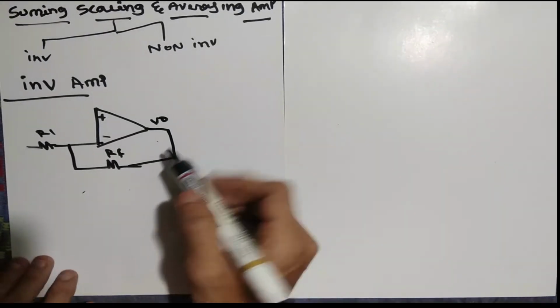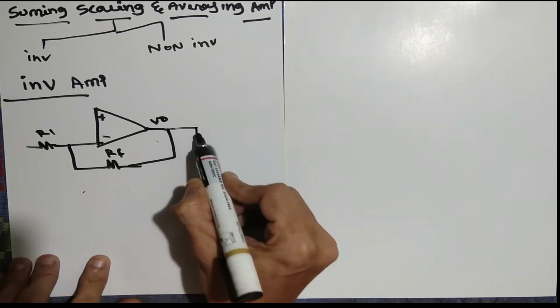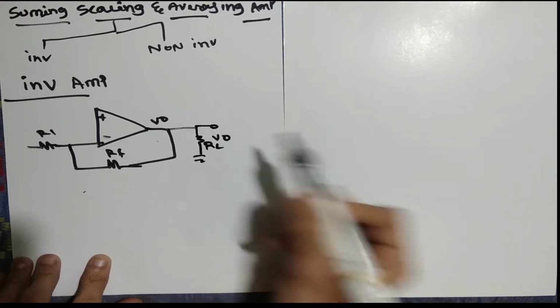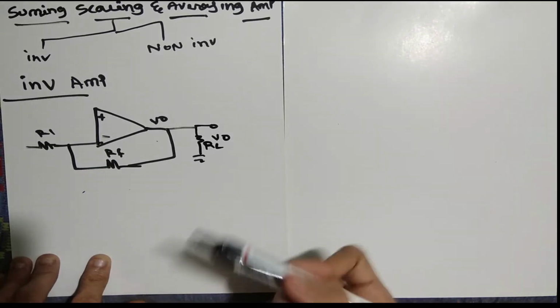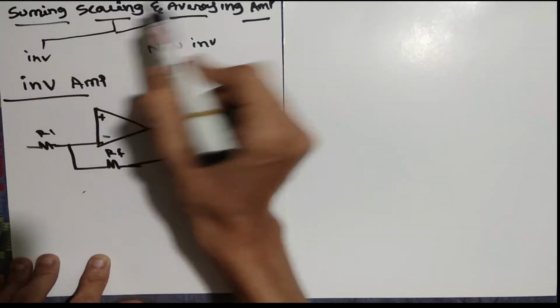Here, what are the changes you have to do? You can use one more resistor as RL if you want. So this portion is nothing but V0. This is not compulsory, you can use it anyway. For the design part we are not using this RL anywhere. Here our aim is to make summing, scaling or averaging.